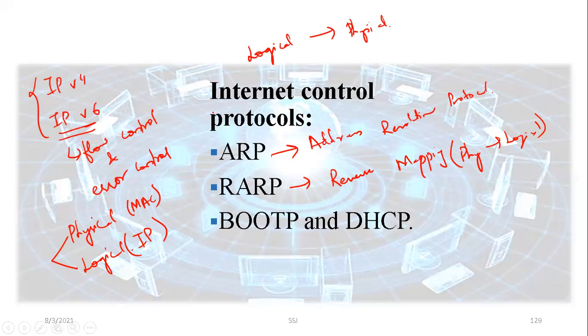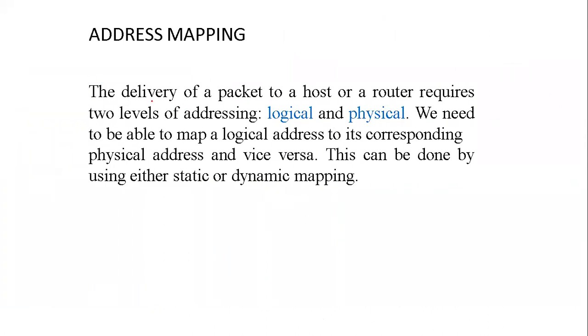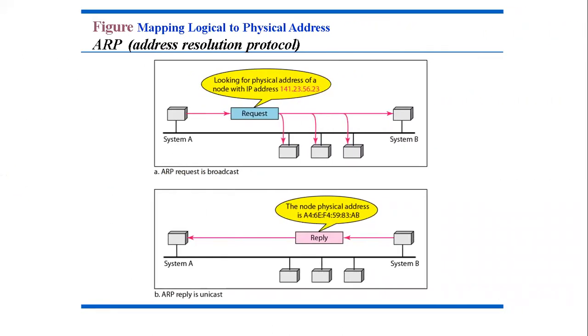First and foremost, we will see the address mapping. The delivery of a packet to a host or a router requires two levels of addressing. One is the logical addressing, which is the IP address, and the other is the physical addressing, which is the MAC address. We need to be able to map a logical address to its corresponding physical address, and vice versa. This can be done by using either static or dynamic mapping.